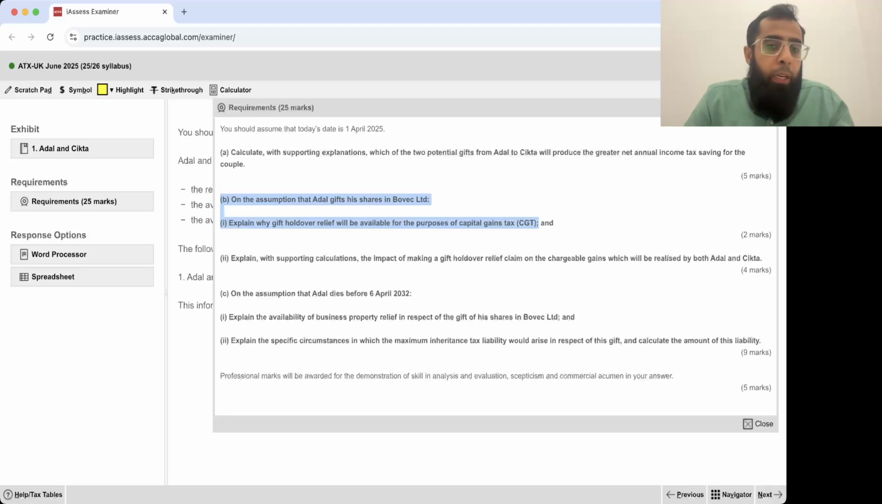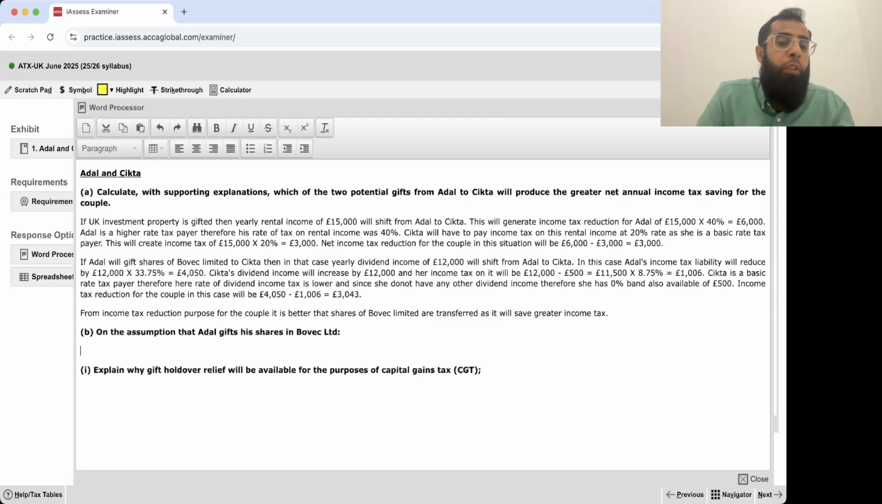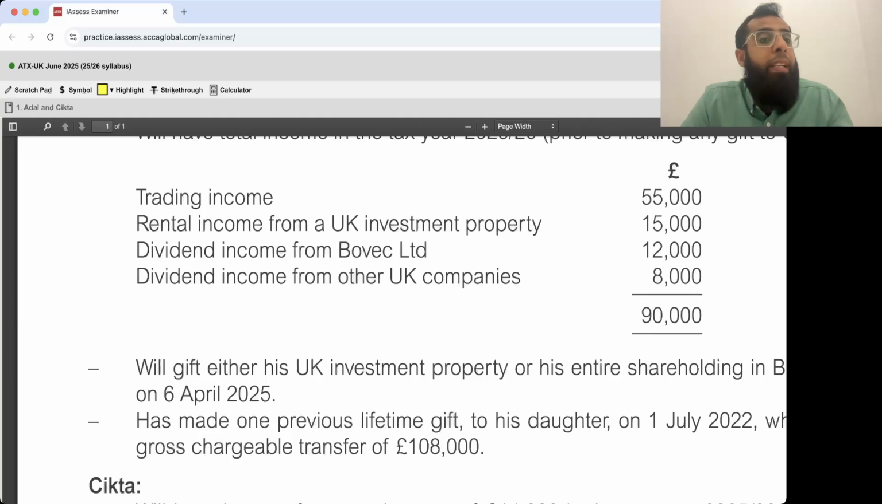Copy. And now we'll go add word processor and we'll paste it. Okay, so here you go. This is the requirement. So now let's look at how we have to deal with it: explain why gift holdover relief will be available for the purpose of capital gain tax. You will go to exhibit number 1 and discuss why gift holdover relief will be available on it. Okay, let's look at it.